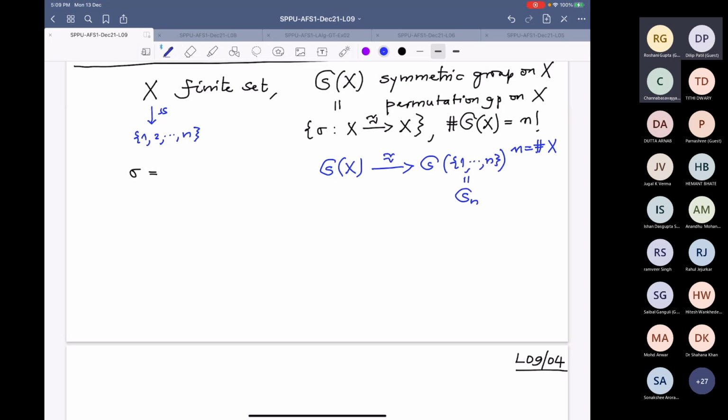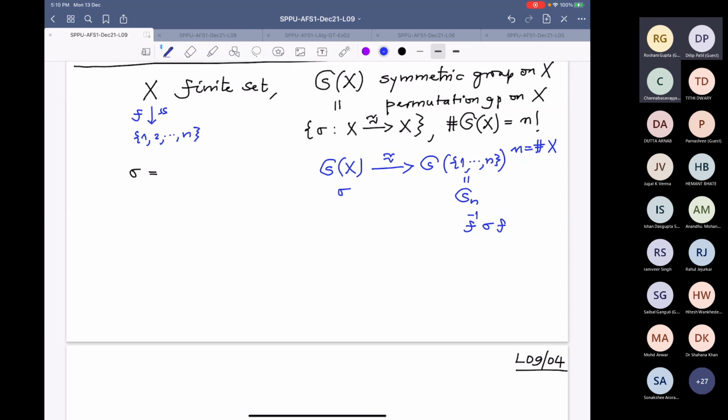So what is the bijective map? If you call this map F, and you want a map from 1 to n to 1 to n, that is F sigma F inverse. This will be a map from 1 to n to 1 to n, and if sigma is bijective, this is also bijective. And not only that, this is actually a group homomorphism.